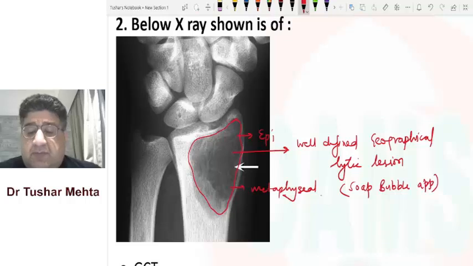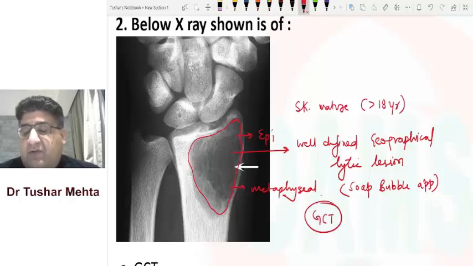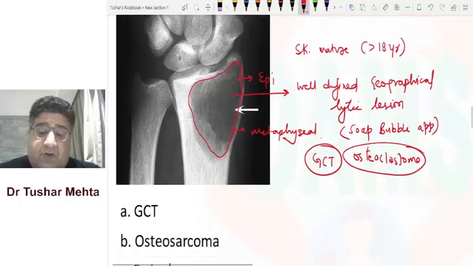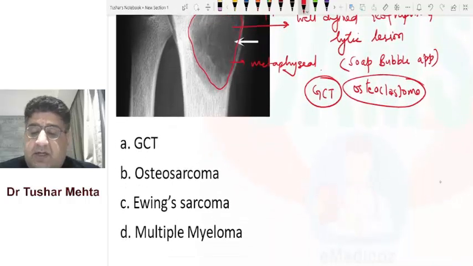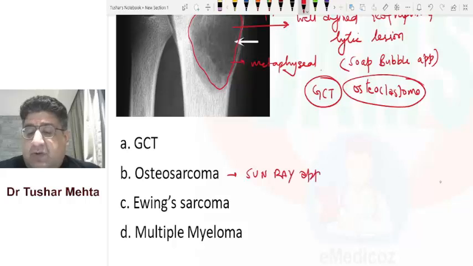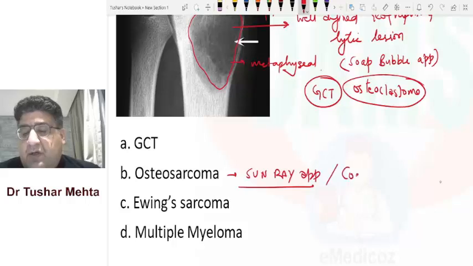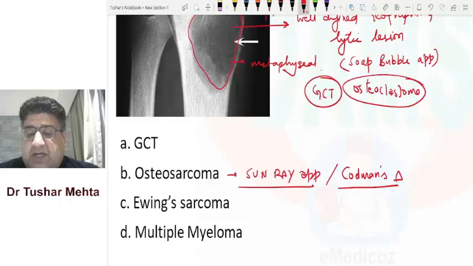And of course, the patient looks to be skeletally mature. The patient looks to be more than 18 years of age. So what diagnosis are we dealing with? We are dealing with giant cell tumor, also called osteoclastoma. Now, what one needs to understand is that in osteosarcoma, you will see sunray appearance. Well, I don't think that they've shown you any sunray appearance. In osteosarcoma, you see Codman's triangle. Again, I don't think anything like that has been shown here.